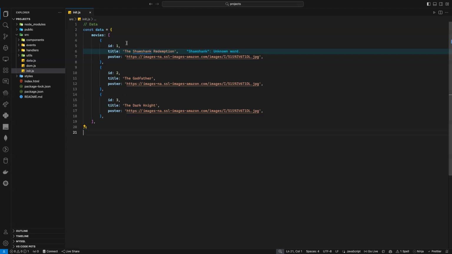No. And now you will see why we are putting it this way, because now movies is an array. I put them inside the array because like that I can loop through the array. As you know, an array has a lot of methods, right? So what I can do, I can just say data.movies, and then I can loop through each object and access it. And after that, of course, I will have one object, and from this object, I can access the title and the poster very easily.